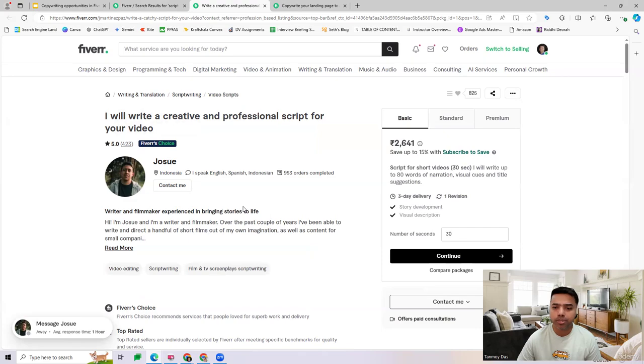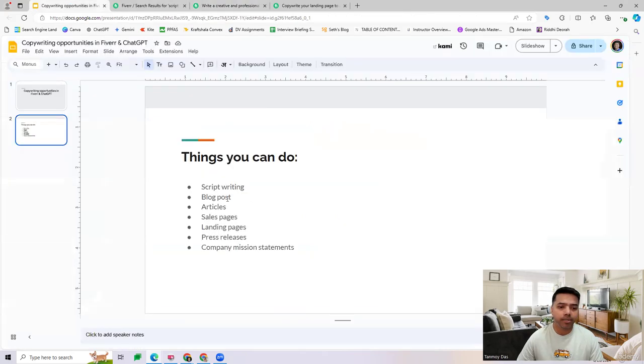You can also do the same thing. You can create a profile here for this service, and then you can provide those services to generate revenue through that. So there are various options which are already happening right now. As you can see, people are creating and providing these services on the platform, which we can also go ahead and provide. Another one, let's look at, let's say, blog posts.